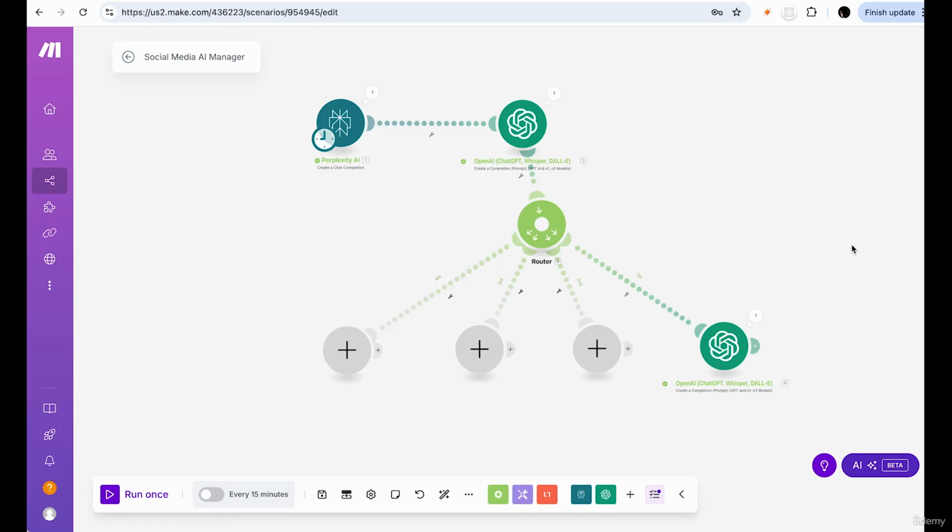Okay, so we have our Facebook set up. At least we have our employee ready to go over here. It's not yet posting, but we're set up to get to that next point. Facebook is great and all, but we all know the kids are on TikTok and on Instagram. So let's do Instagram next.